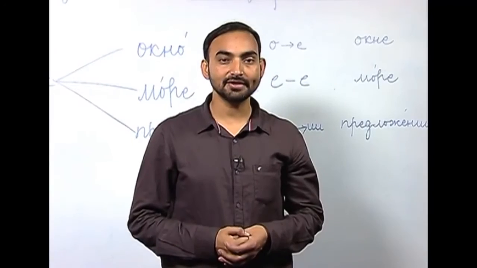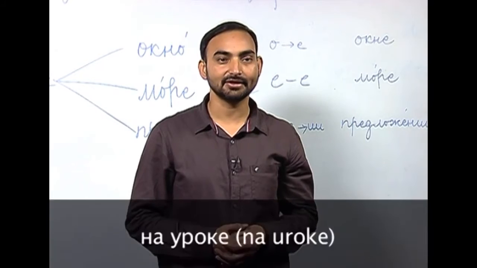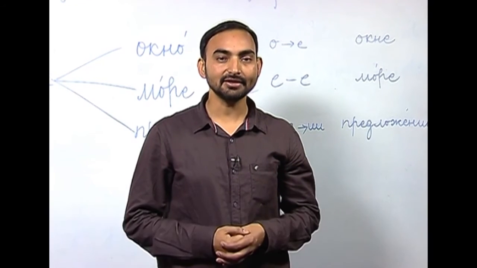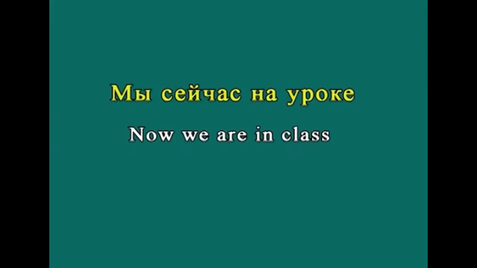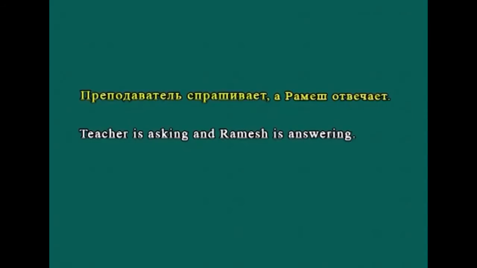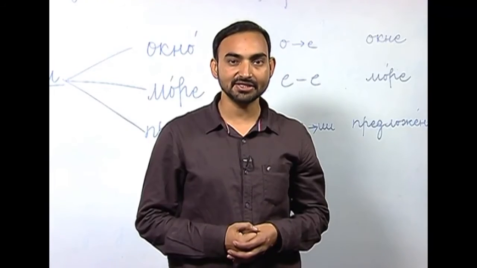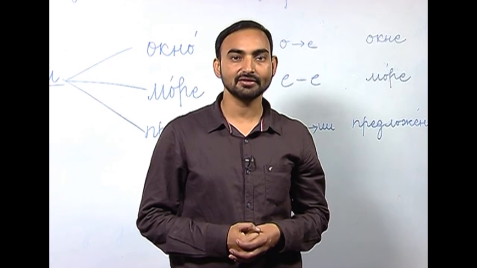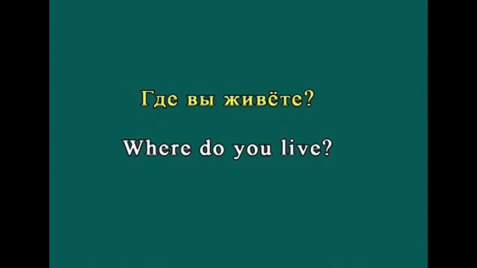So, I will conclude this lesson with a text. The text is titled На уроке, at a class or lesson. Мы сейчас на уроке. Сейчас is now. Now we are in a class. Преподаватель спрашивает, а Рамеш отвечает. Преподаватель, teacher. Teacher is asking questions and Ramesh is replying to those questions.